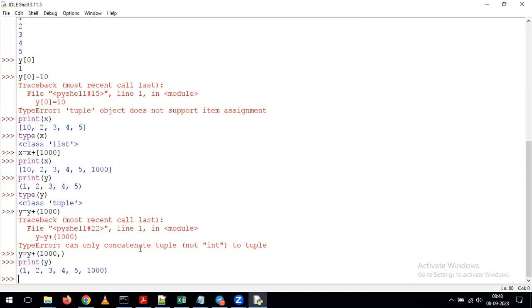Now coming to byte array, what's happening here? There we have the values in the byte format, but on top of byte array, you can change the values. But on top of tuple, can we change the values? No. If you remember, we discussed byte and byte array, and the difference between them: in byte we cannot do any kind of changes, but on top of byte array we can perform changes. Coming to tuple also, we cannot perform any kind of changes, or any kind of updates, on top of the tuple. But coming to byte array, we can perform the updates depending on our requirement.